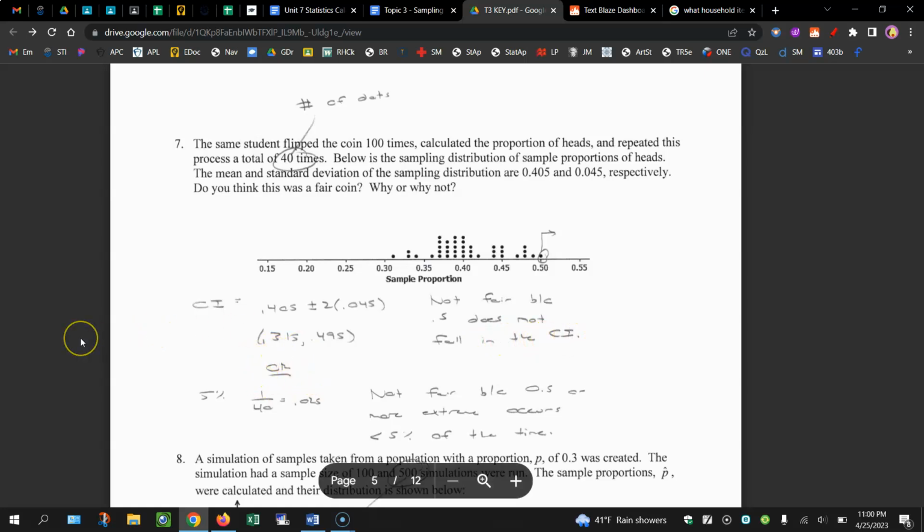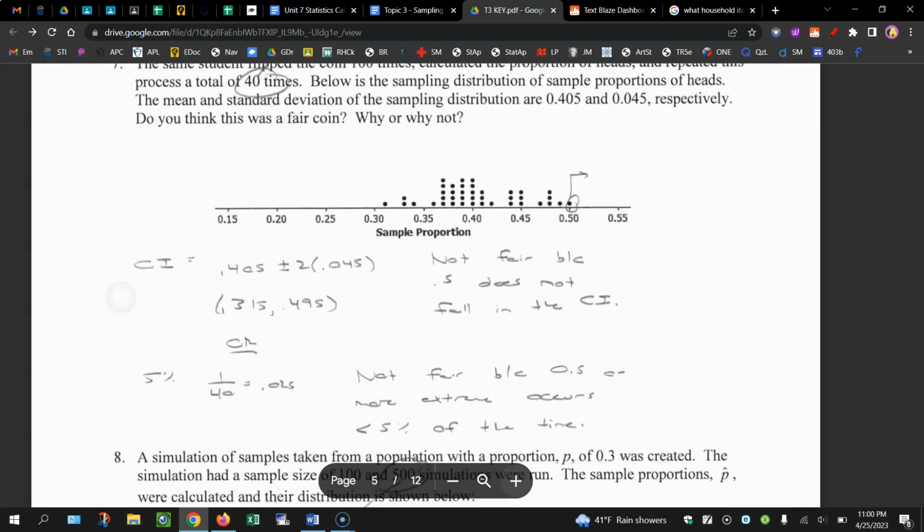Or you could do a comparison using the 5% rule. So 0.5 or higher only occurs once. So 1 out of 40 is 2.5%. So the coin does not appear to be fair because 0.5 or higher occurs less than 5% of the time.